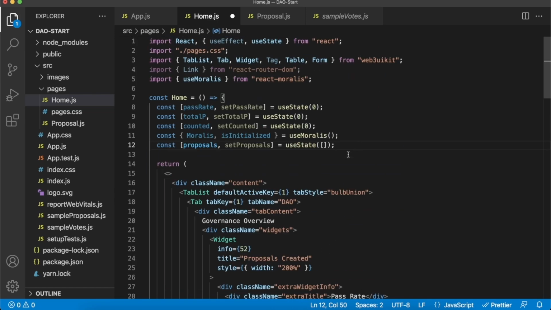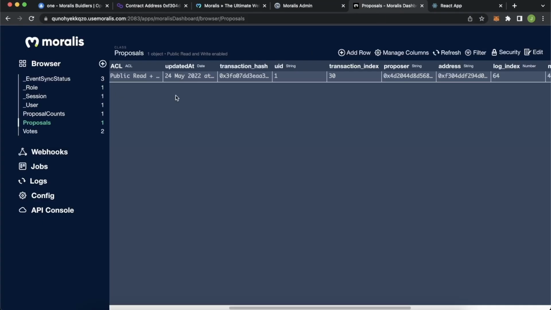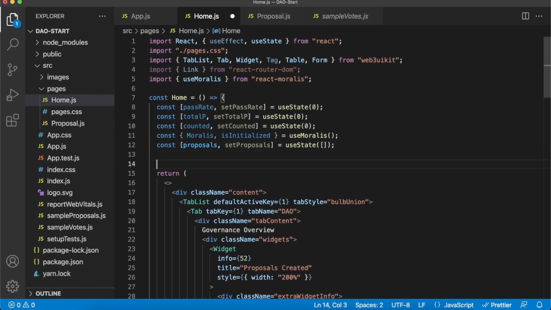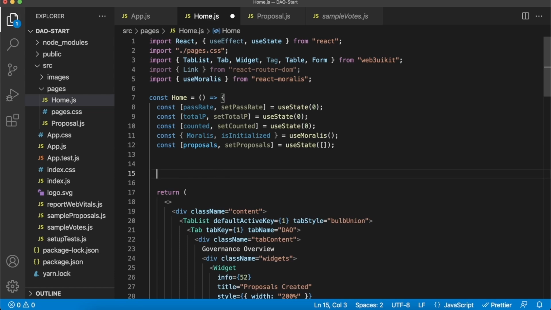And let's go ahead and start by creating one function to get the status of a proposal. So we'll be looking into the proposal counts data table and see if a proposal ID is within this data table, and that will basically allow us to generate if a proposal is in an ongoing state, passed state, or rejected state. All right, so let's give it a little space and create that function over here.